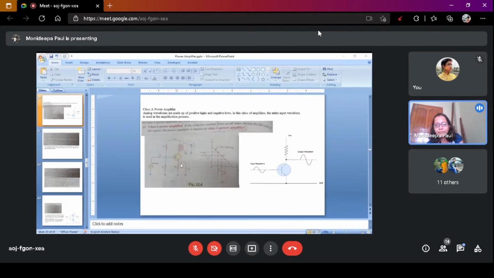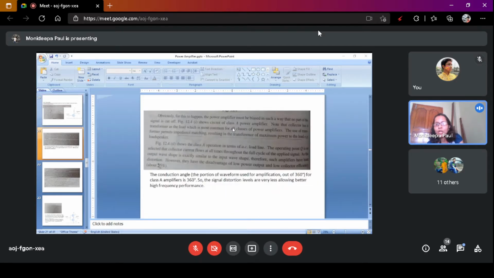Figure 12.41 shows the class A power amplifier. Note that the collector has a transformer as the load, which is most common for a class A power amplifier. The use of a transformer permits impedance matching. Later I will discuss what impedance matching is, resulting in transference of maximum power to the load, for example a loudspeaker.